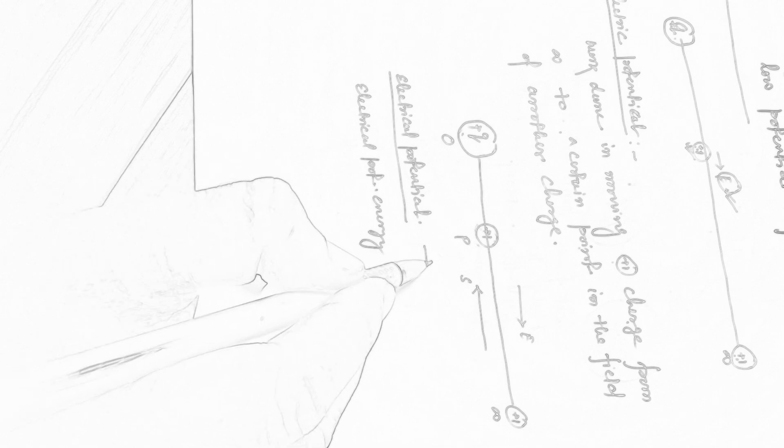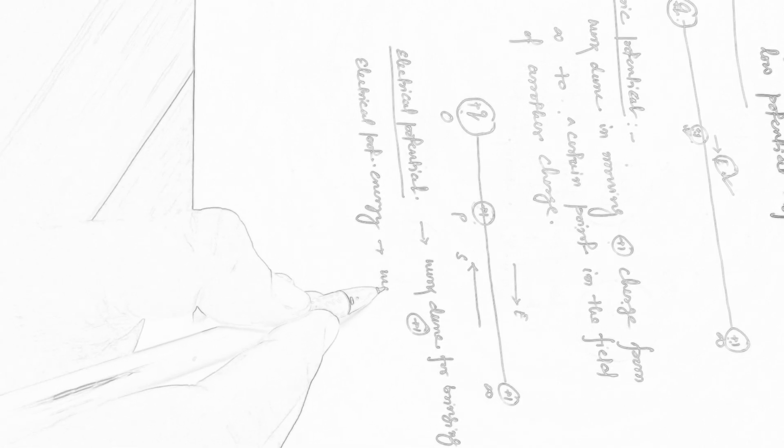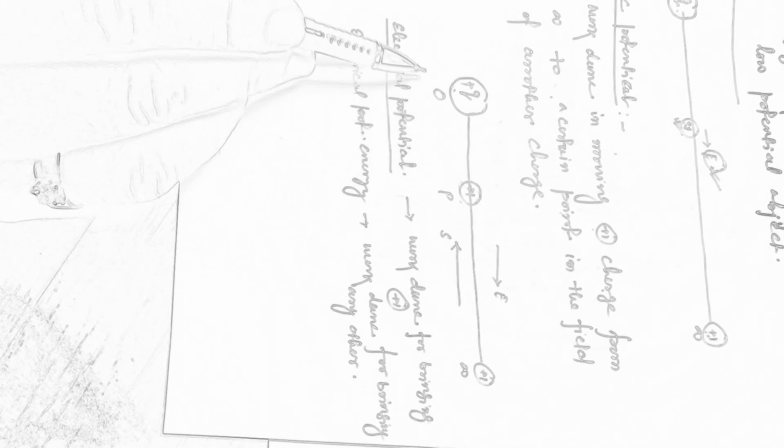So electrical potential is the work done in the said condition for bringing +1, and this is the work done for bringing any other charge, meaning any charge except +1. Okay. Now we are going to calculate the electrical potential, that is, the work done in bringing +1 from infinity to the desired point. Suppose there is a charge Q.